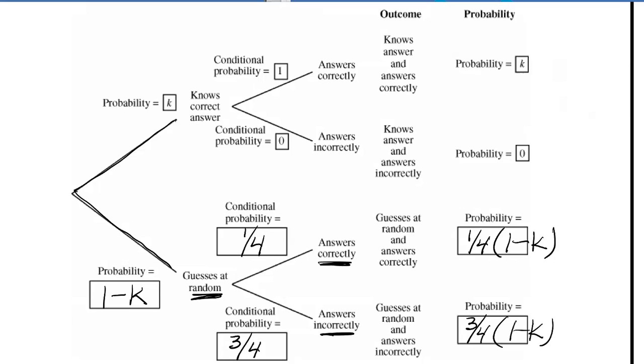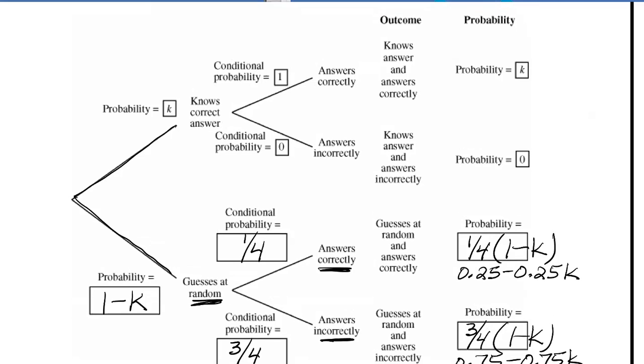You could also use decimals, maybe distribute. You could write it as 0.25 minus 0.25K. You could write this one as 0.75 minus 0.75K. There's different ways of getting equivalent expressions, but there's the tree diagram. So this is a little investigative. We've never been provided a tree diagram like this.